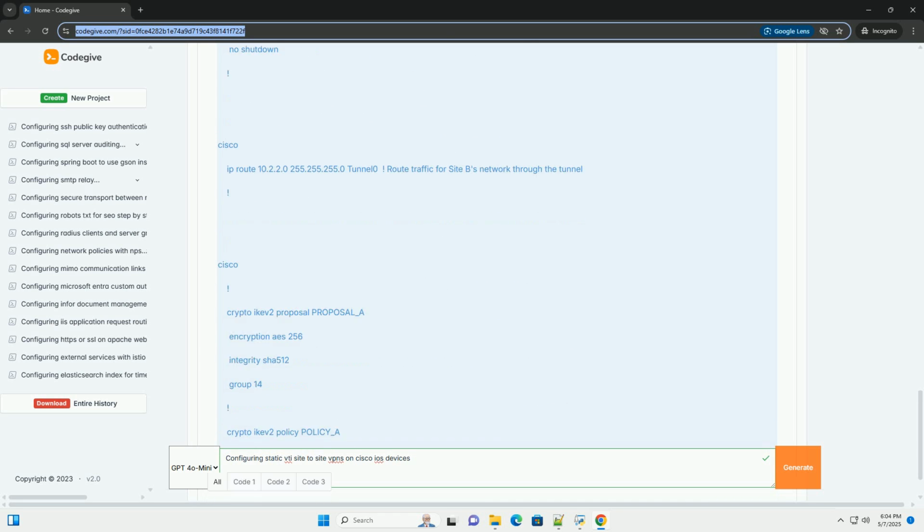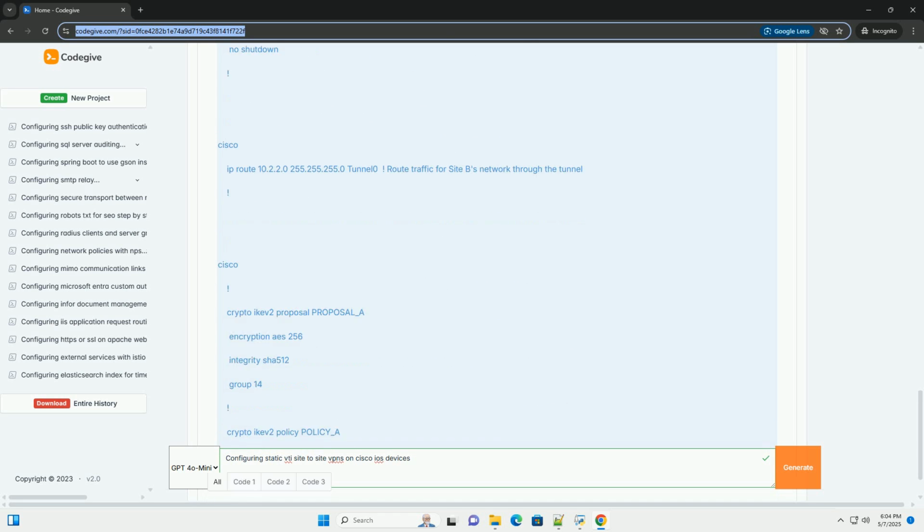4. Create and configure the virtual tunnel interface, VTI. Interface tunnel 0 creates the virtual tunnel interface, VTI. You can use any available interface number, for example tunnel 1, tunnel 100. IP address 192.168.1.1 255.255.255.0 assigns an IP address to the VTI. This is the tunnel IP.